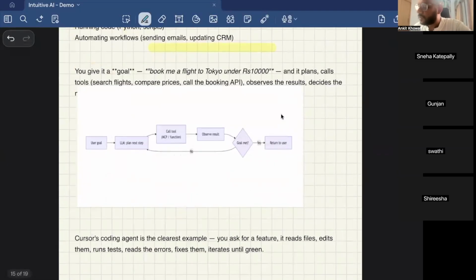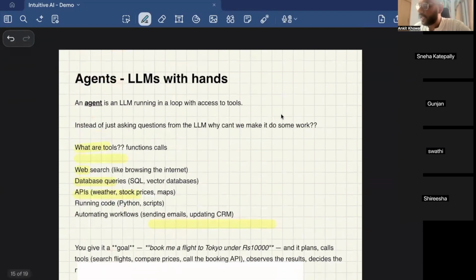They are synonymous with real world agents, where you give a task to them and they do that task for you, right? Here you are giving the LLM a task and you are expecting the LLM to complete the task and give you the results. So that is what agents are.